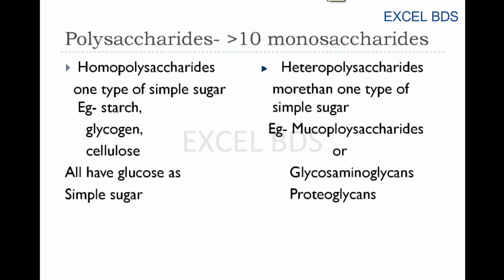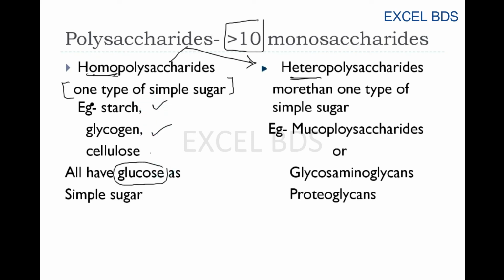Coming to the polysaccharides. I told you, we call it a polysaccharide when it is made up of more than 10 simple sugar units attached to each other. Again, this is of two types we discussed: homo means same, hetero means different, homopolysaccharides and heteropolysaccharides. Now you can see here also, it is made up of one type of simple sugar, either completely made up of glucose units, for example starch, glycogen and cellulose. They all are made up of the simple sugar glucose.